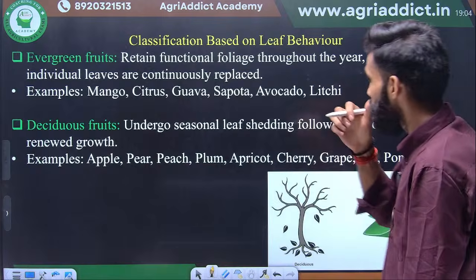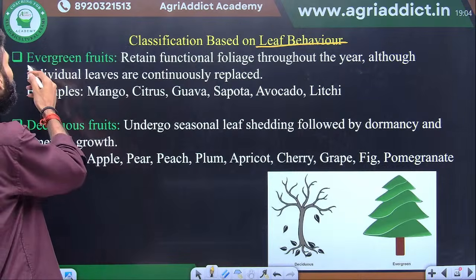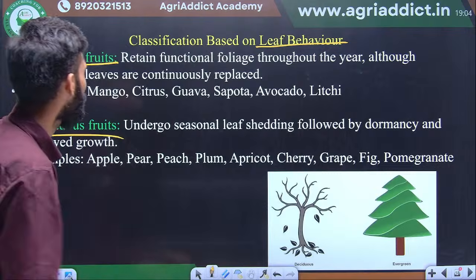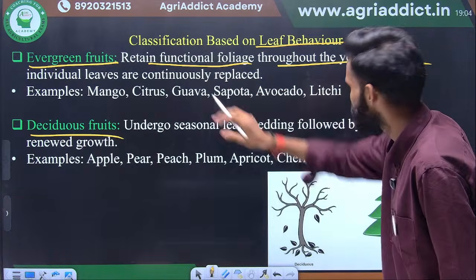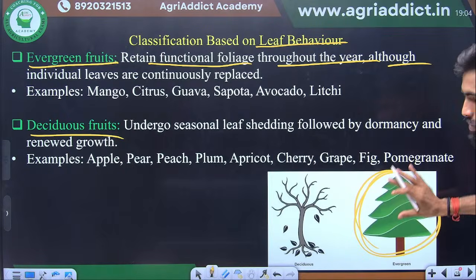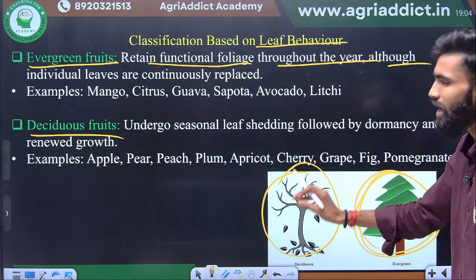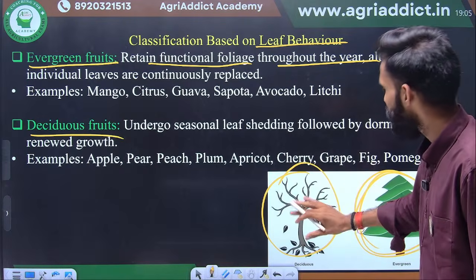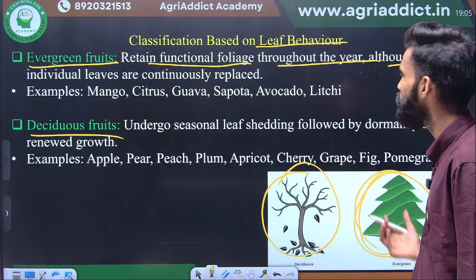Okay, next classification based on the leaf behavior. Leaf behavior will be of two types, evergreen and deciduous. Retaining the functional foliage throughout the year means this is the evergreen type. The leaves remain attached to the plant throughout the year. Whereas in deciduous types, all the leaves drop and the plant goes into the dormant condition. This is the difference between deciduous and evergreen.